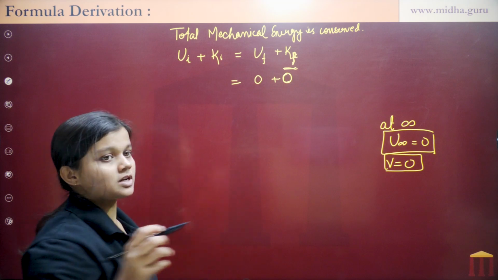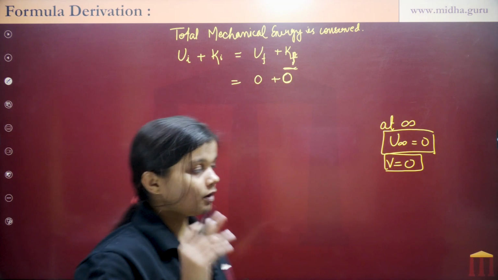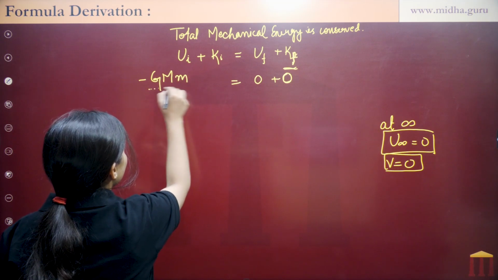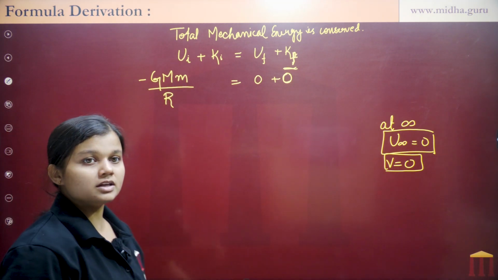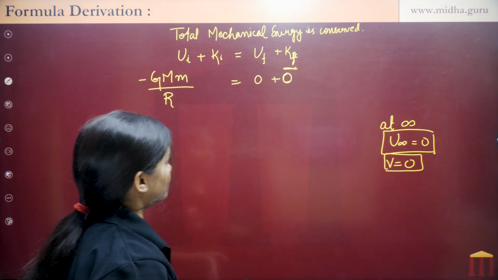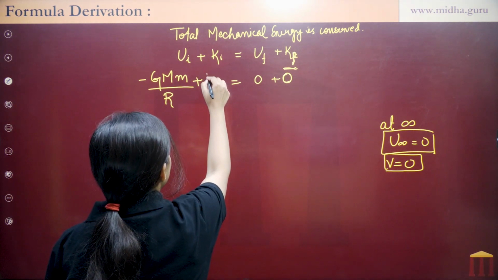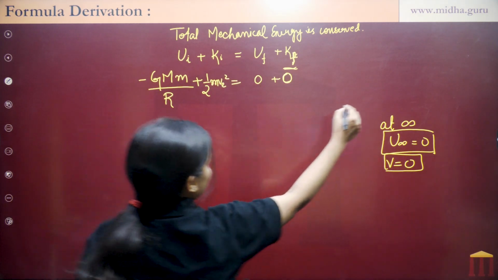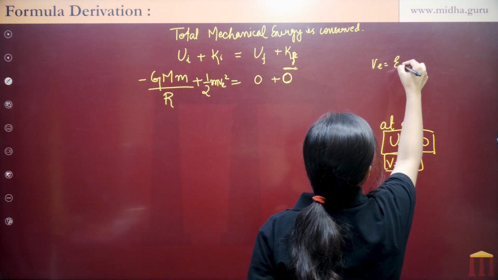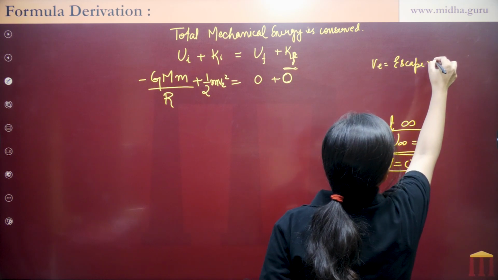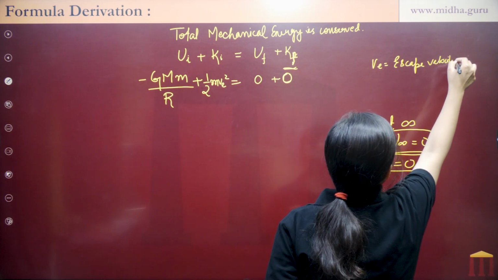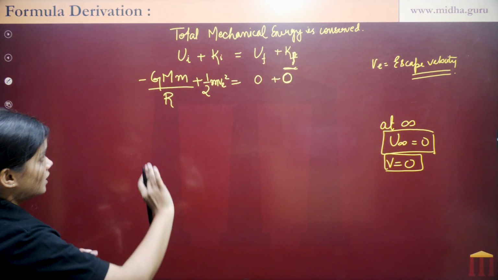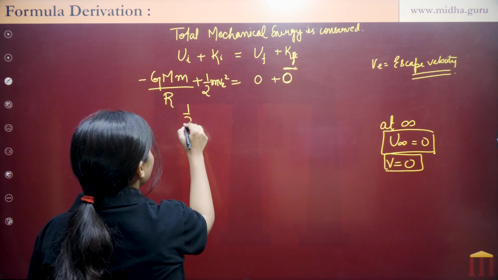Now the initial potential energy of any body is minus GMm upon r. This is the initial potential energy of any object in gravity. And the initial kinetic energy is half m Ve square, where Ve is escape velocity, right? Now solve this.